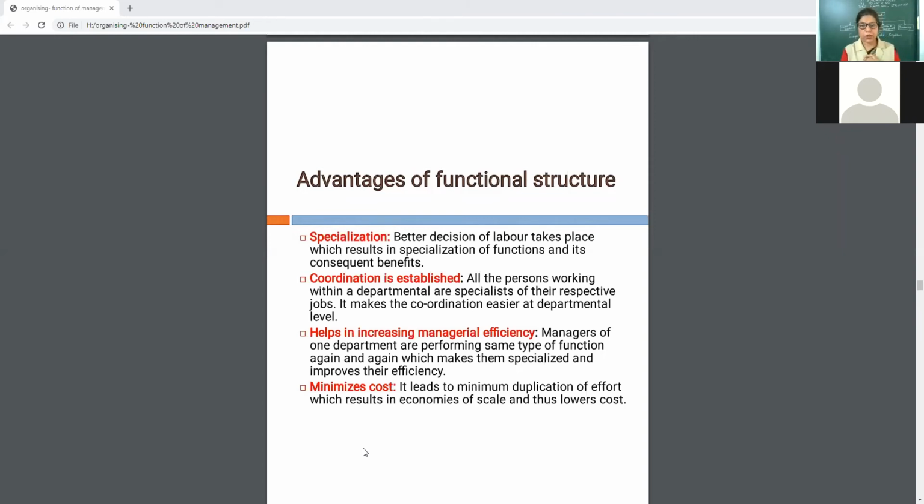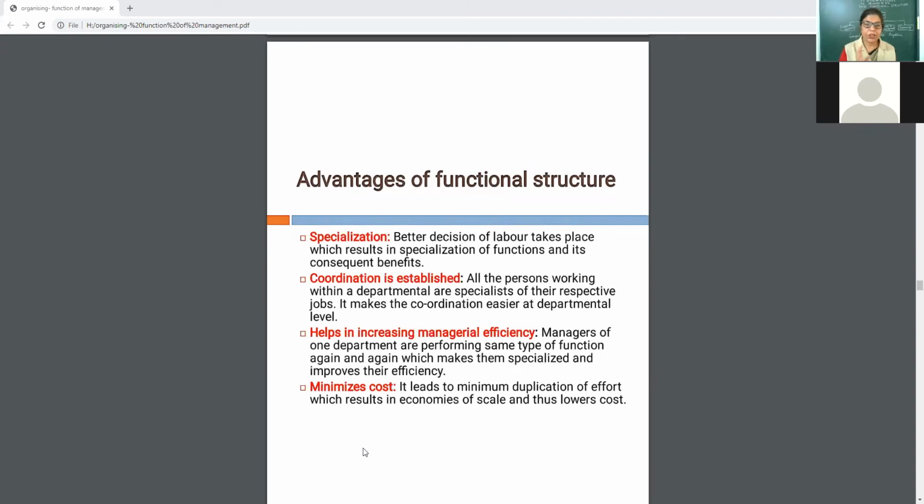It makes coordination easy, as all the employees related to HR will work in HR, and the purchase department will work in the purchase department, so there will be easy coordination. The purchase department coordinates with the production department easily. Coordination is easy.